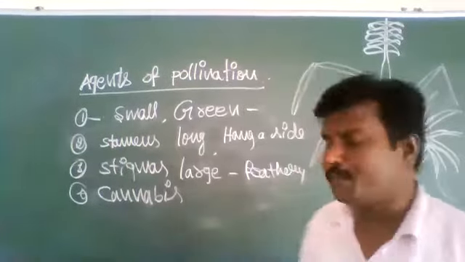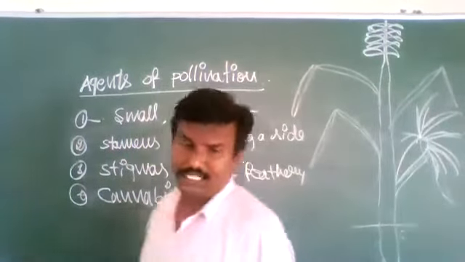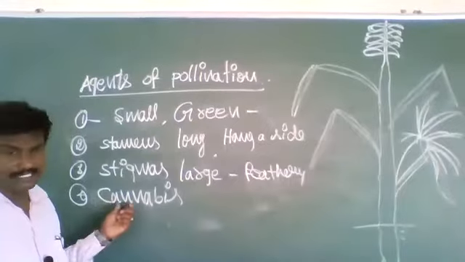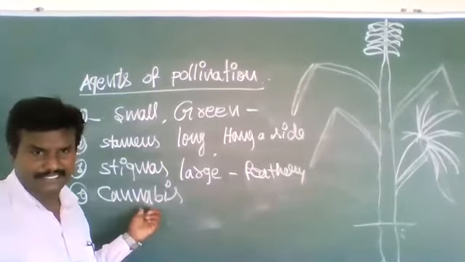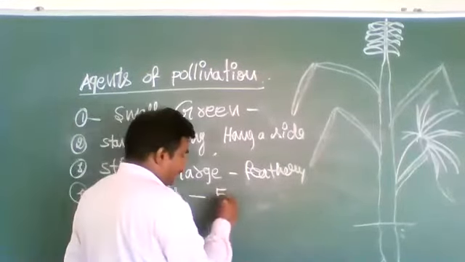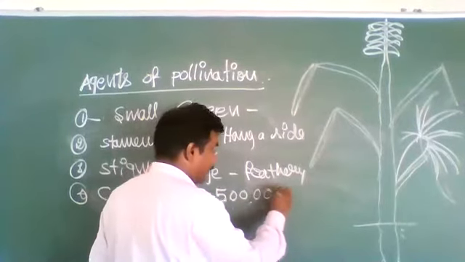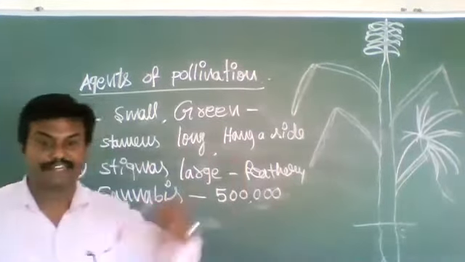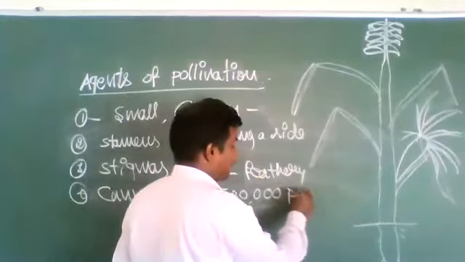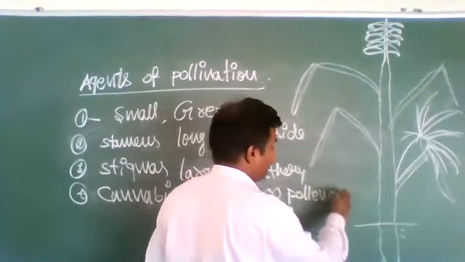A cannabis plant produces 5 lakh pollen grains into the wind.